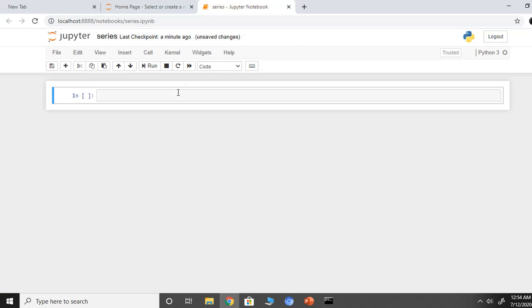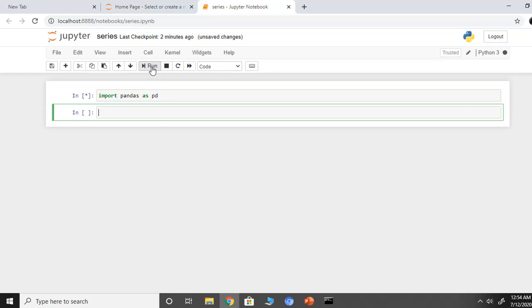The first statement that you need to type in is import pandas, and run this. If it's not giving any error, that means pandas has been installed successfully. Let us now create the series from a list.